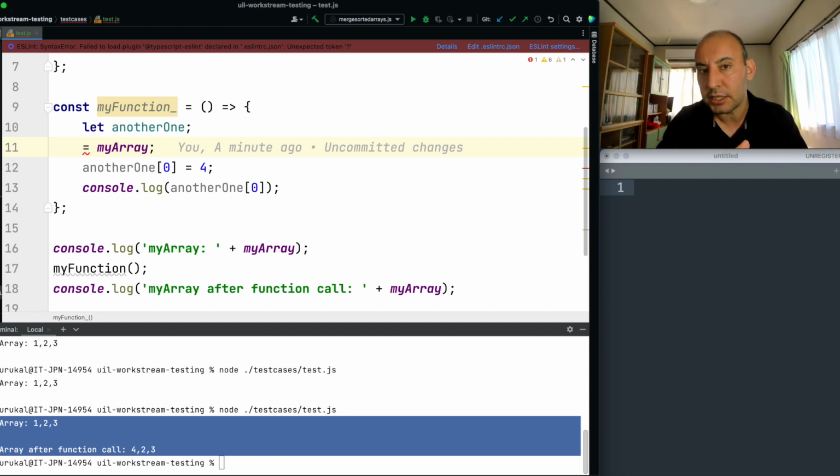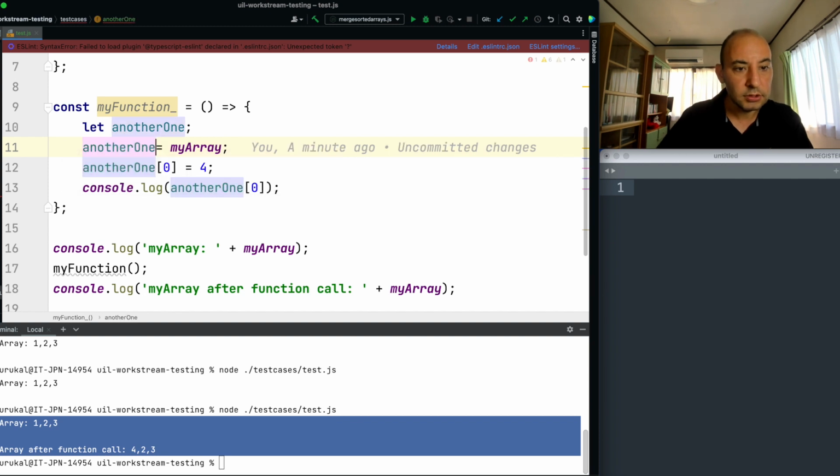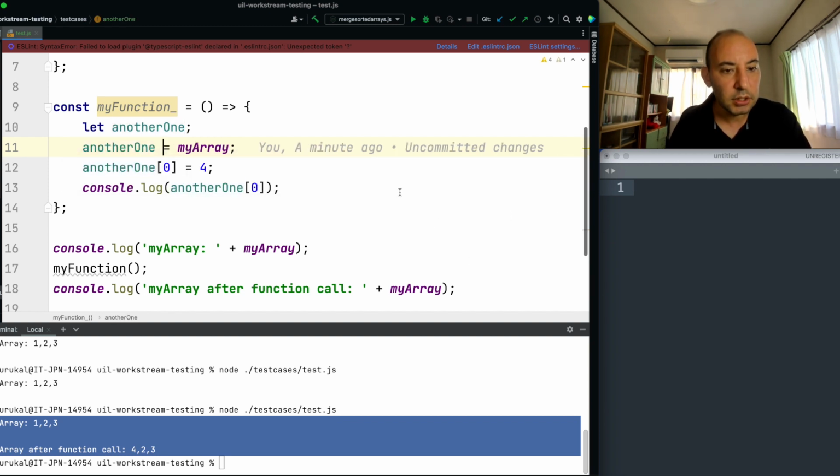Let's replicate. Let's not use the pointer, but just copy, make another duplication of the context. So how can I do that? Maybe I can use some functions like, let's do this one.